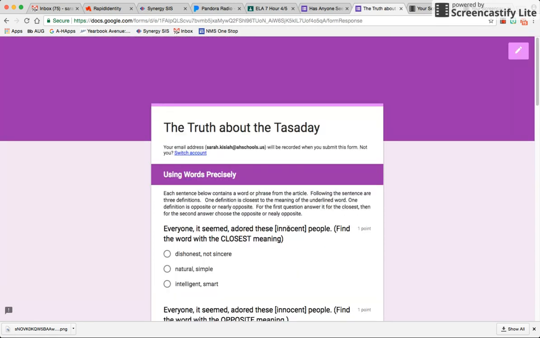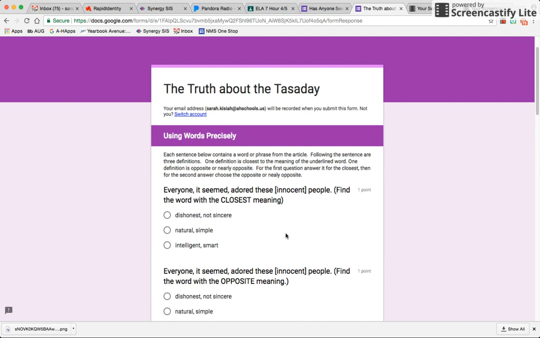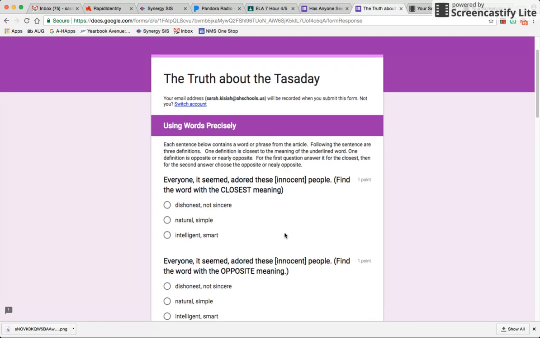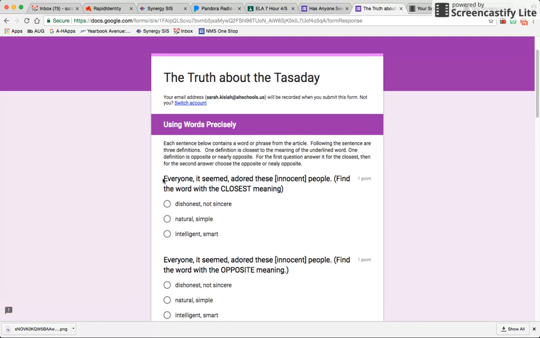And then finally, the last section in all of this is called using words precisely. The thing that's kind of weird about this, you'll notice that the same exact sentence is listed for each of these. So everyone, it seemed, adored these innocent people. And then once again, everyone, it seemed, adored these innocent people. And even though it's the same sentence, it's asking you to do different things.